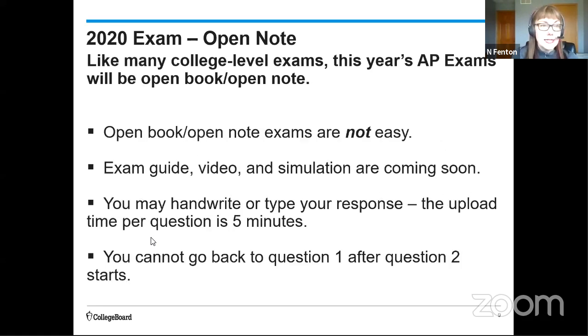Okay. This is open note, open book, and you need to be aware that just because something's open notes, it doesn't mean that it's easy. Success is more than just copying information from your notes. Looking up facts is not enough. When you think about SODAS, the apply in SODAS, that's the most important part, right? So you're scored on your application.